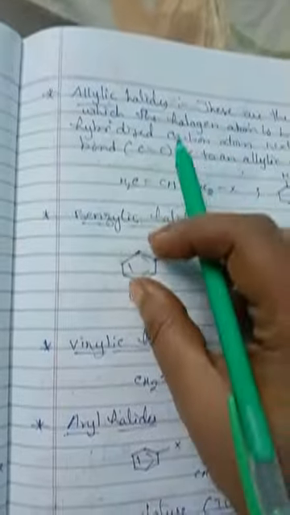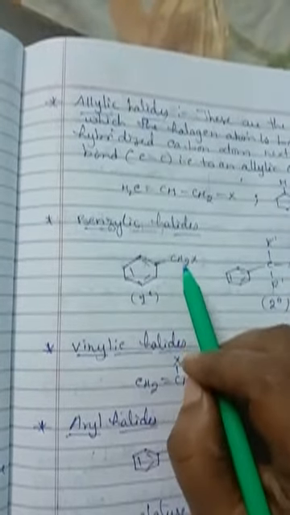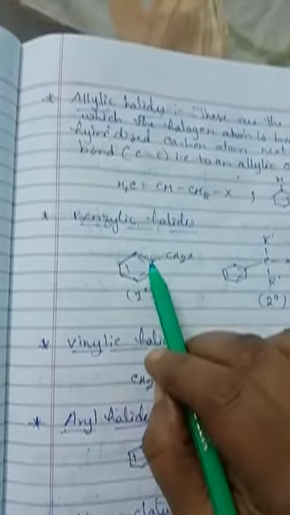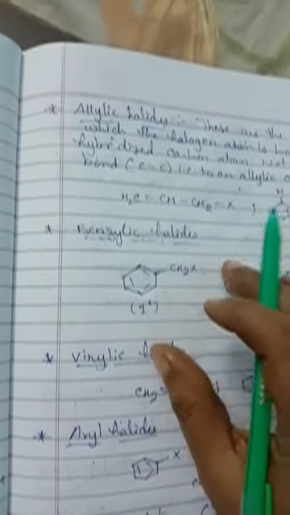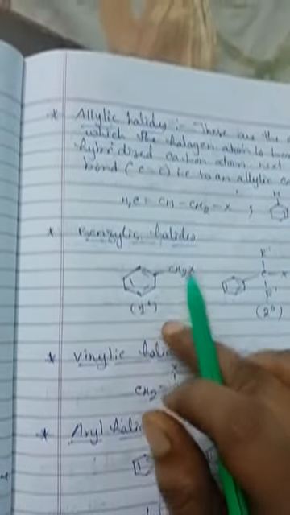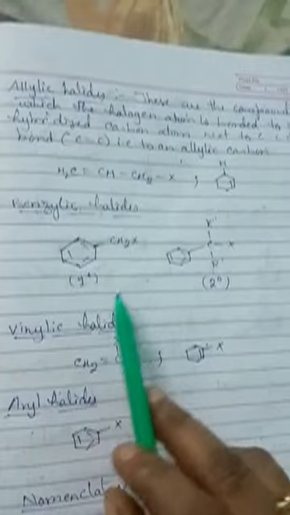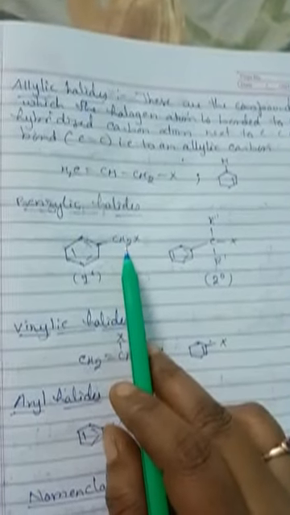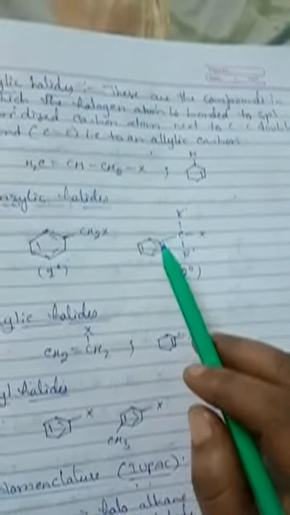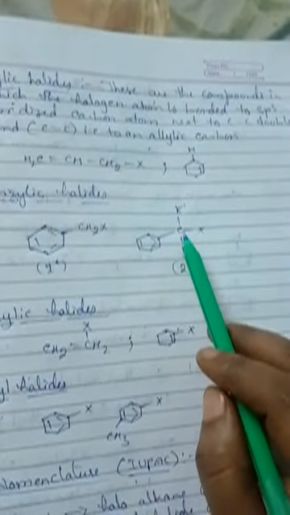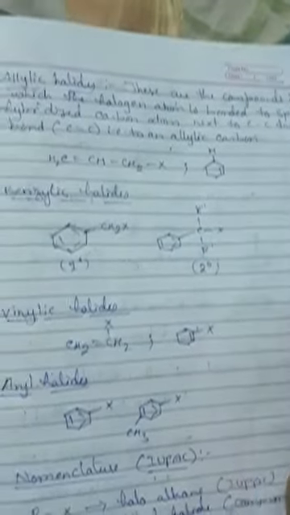This is a benzene compound, to which a CH2 is present, and to this the halogen is added. This is also an example. This is primary, this is secondary. To this secondary carbon, the halogen is added.